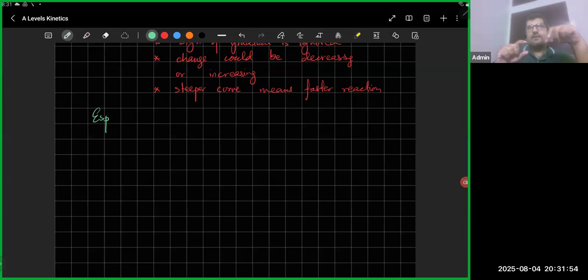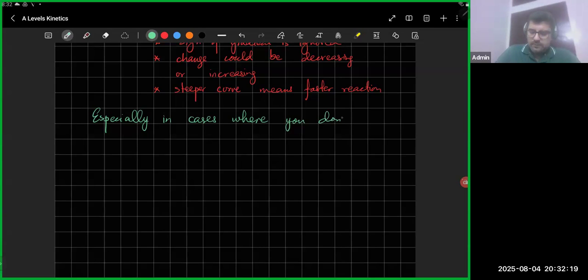Especially in cases where you don't really care what is happening at every 1 second of the reaction. All you need to know is whether one reaction is fast or the other reaction is fast. This is a 100-meter race, and we don't care who's running faster at 1 second and who's running faster at the third second.